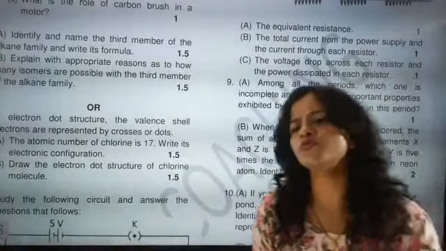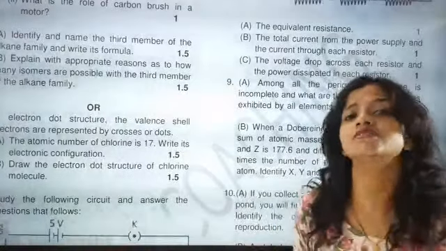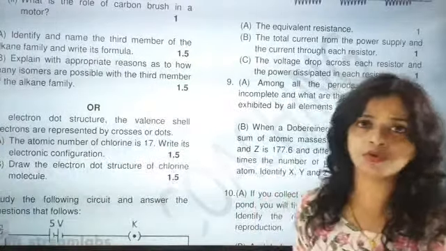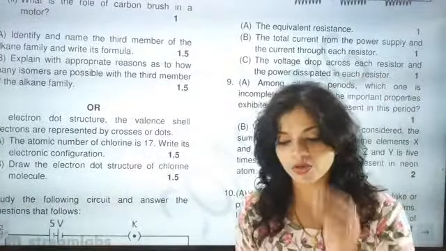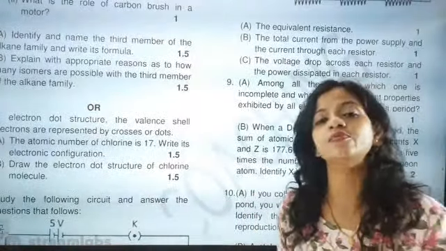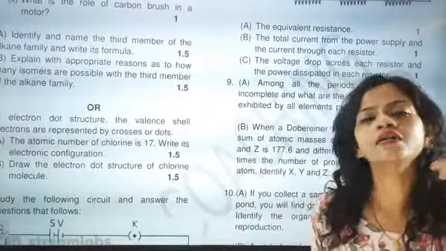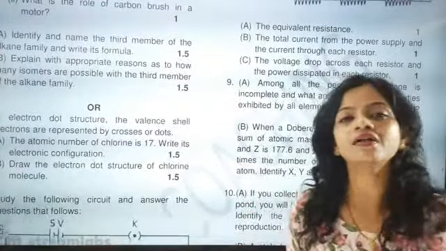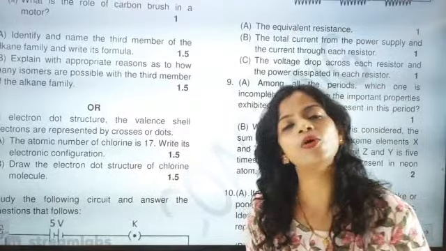What are the important properties exhibited by all elements present in this period? In this period, most of the elements are still in the discovery phase. We don't know how successful we will be, because most of the elements are radioactive, and we are trying to know about most of them.